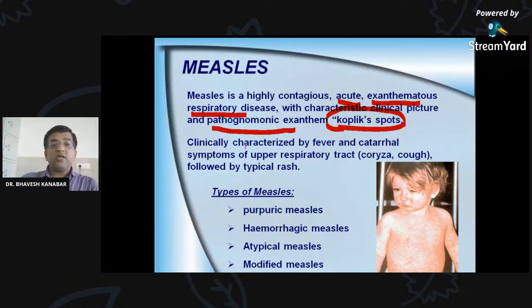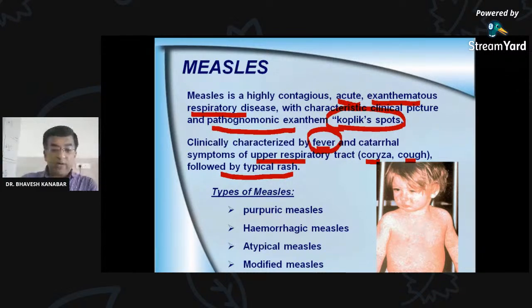So clinically, measles is characterized by fever and catarrhal symptoms of the upper respiratory tract. Fever is the generalized constitutional symptom, and other symptoms of the upper respiratory tract like coryza and cough are there along with the fever, and it is typically followed by the rash. In measles, as you can see here in the photograph, there is a typical rash.